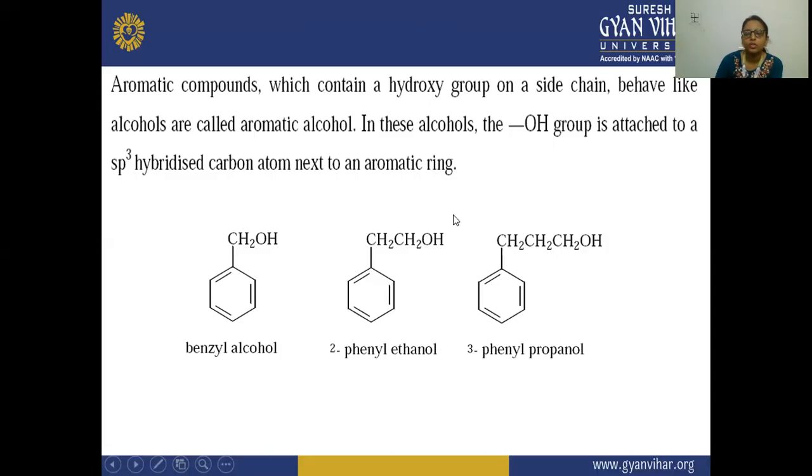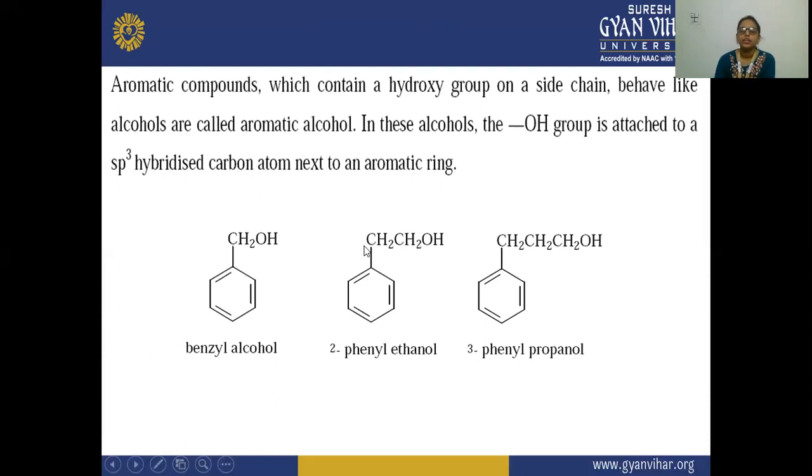And in these alcohols, the OH group is attached. You can see here the OH is attached to this CH2. CH2 is your sp3 hybridized carbon atom. So this carbon is your sp3 hybridized, and this OH is attached to this sp3 hybridized carbon, which is attached further to this aromatic ring. So this is your aromatic ring, and this is attached to this sp3 hybridized carbon, and then this OH is attached to it. That is why it is named as benzyl alcohol. This is your benzyl alcohol.